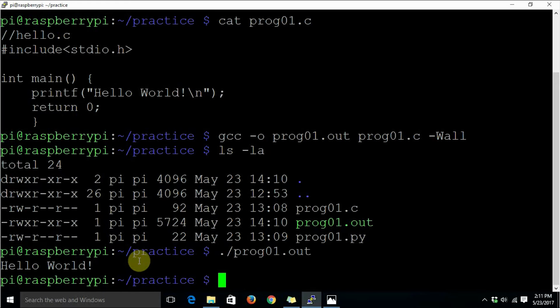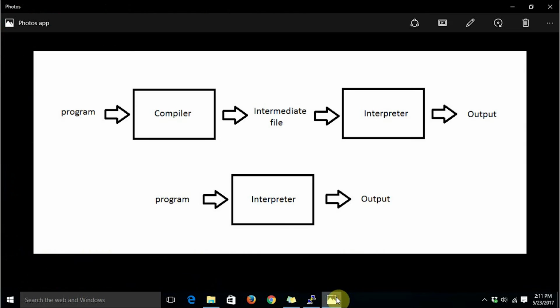So now let's move on to interpreted language. In an interpreted language, the program is directly fed to the interpreter, and the interpreter does not produce any sort of intermediate file, and it directly produces the output. As I have already mentioned, output could be in any format. It could be an action in the real world, or it could be a console output. So Python actually falls into this category. Python is a programming language which is interpreted. That's why sometimes Python is also called a scripting language.